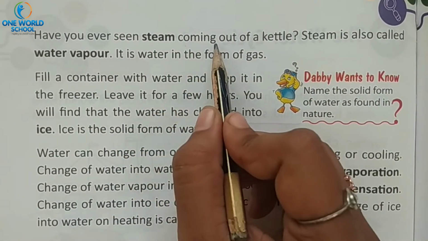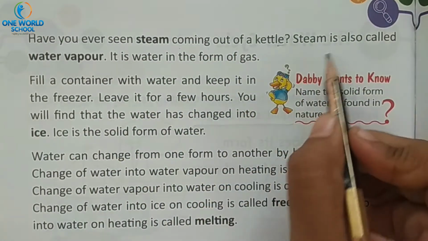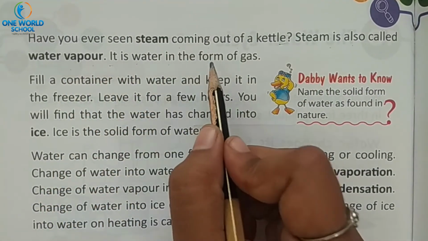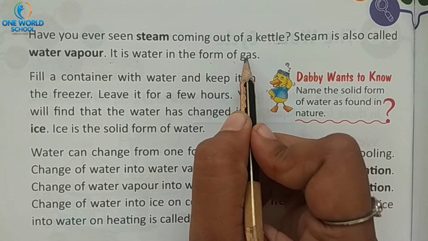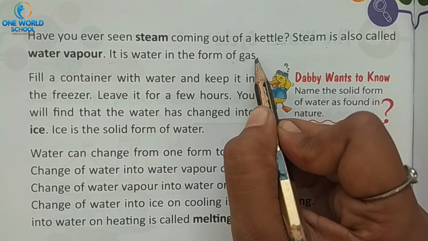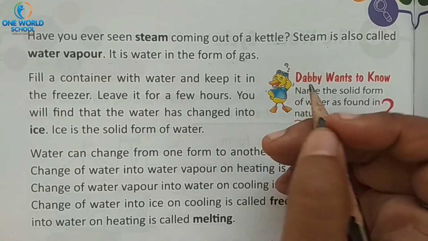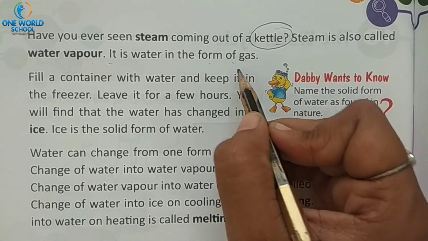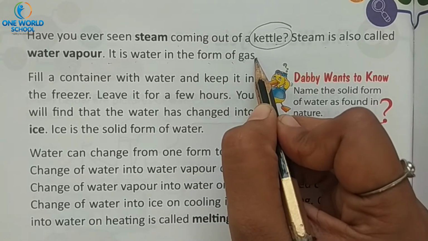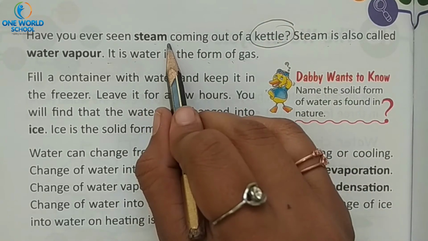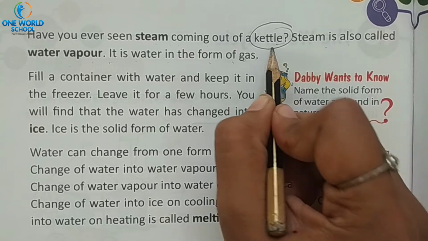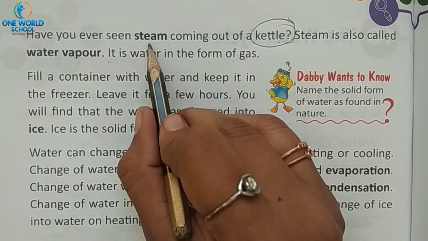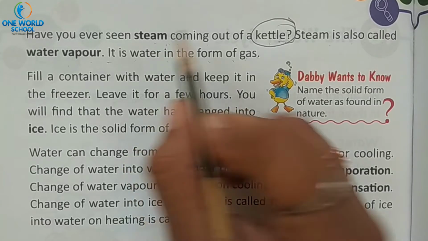Have you ever seen steam coming out of a kettle? Steam is also called water vapor. It is water in the form of a gas. Yes, say in the early morning your mother is filling some tea in a kettle. When the tea is too hot, at that time what is coming? Steam is coming out of the kettle.